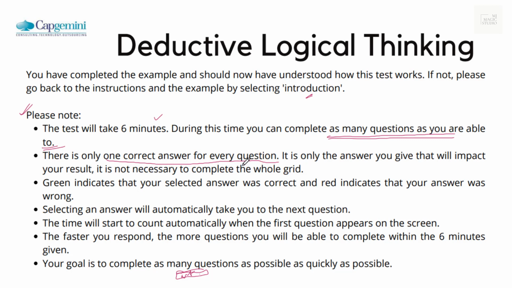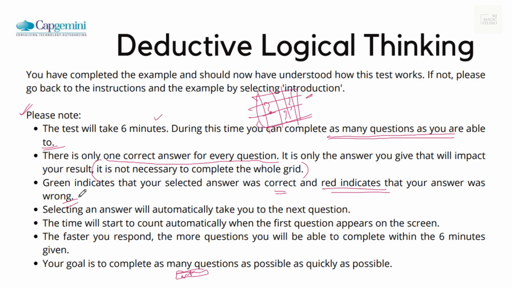It is not necessary to complete the whole grid. You are not supposed to fill up everything in the grid. You are just supposed to answer what would be there at the position of the question mark wherever it is. And once you answer, a green light will glow. Green indicates that your selected answer was correct, and red indicates that your answer was wrong.